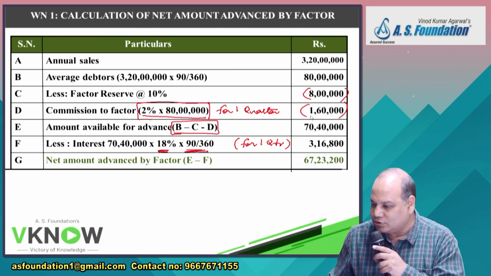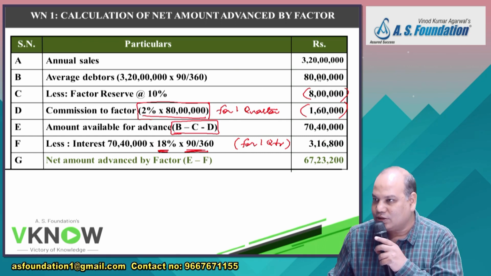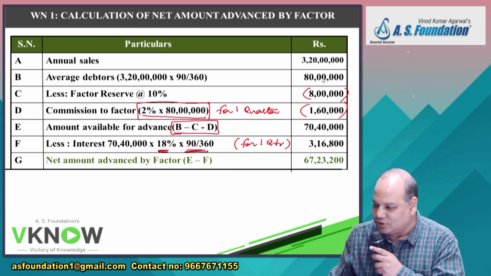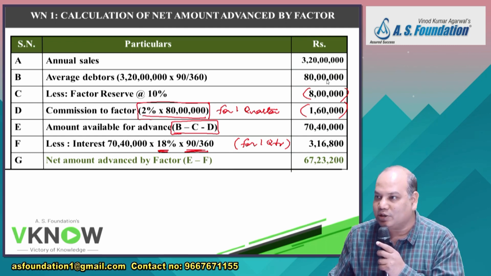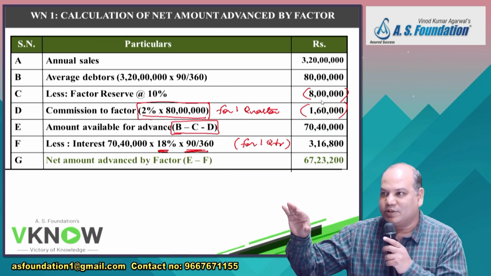Writing this here or this here will not make any difference. Commission is always calculated on sales. Factor will have to take efforts to recover 80 lakh. Is it right? He is going to go to each and every customer and recover the amount. He is not going to go to 90% of the customers to recover the amount. Will he go to 90%? 100%. 10% is just playing safe.